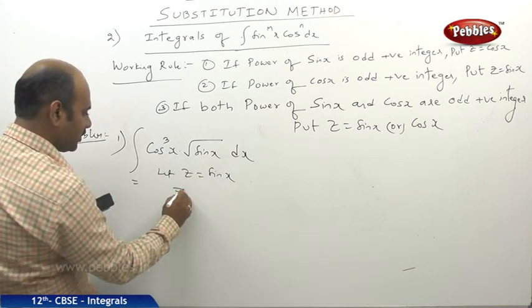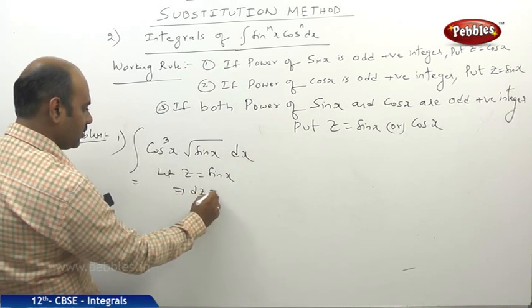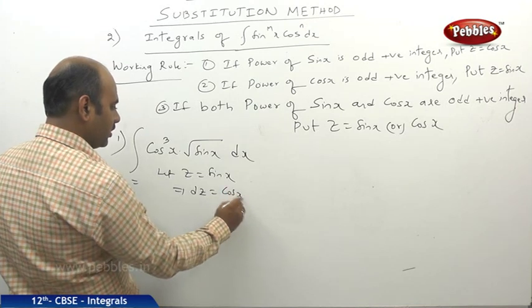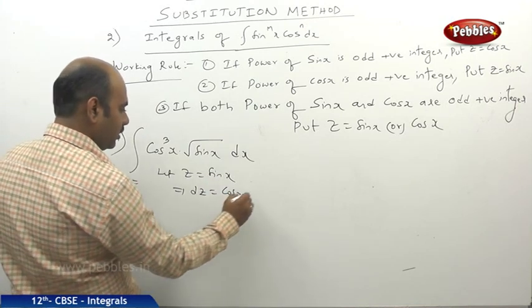Z equals sin x means what happens? dz is equal to cos x dx, because the derivative of sin x is cos x.